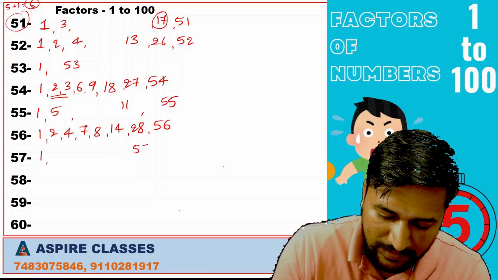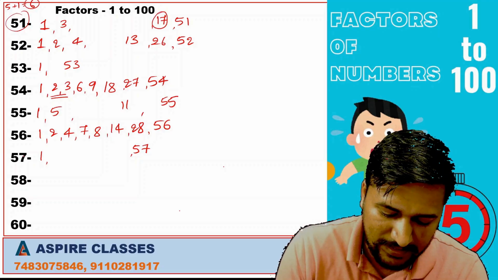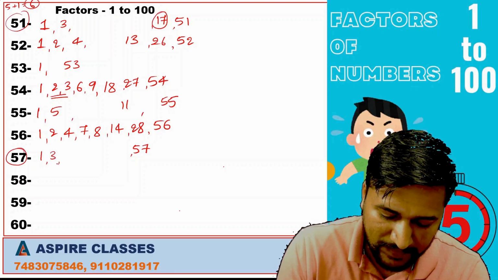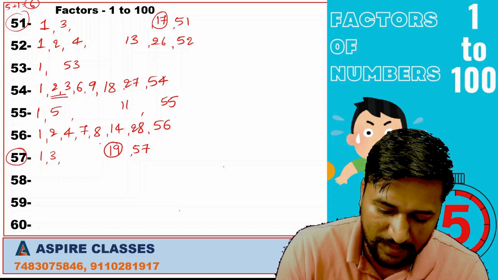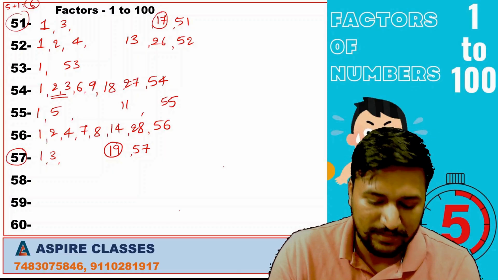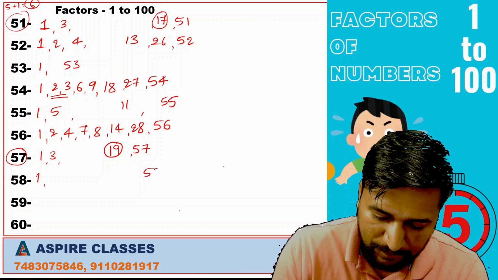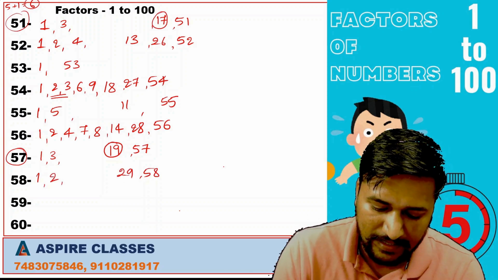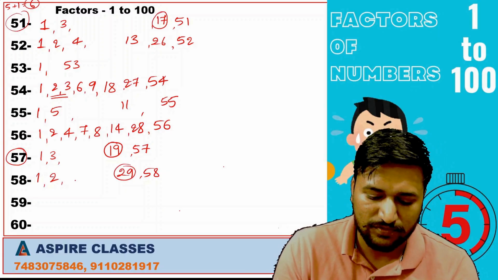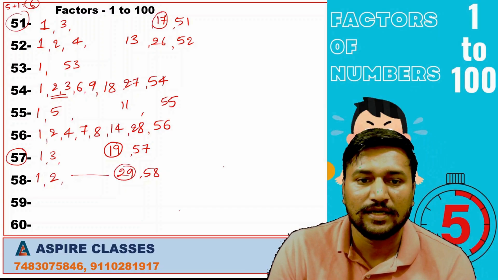57: 1, 57. See, this number is divisible by 3. 3 ones are 3, 3 nineteens are 57. We got a prime number here, so we'll stop it here. 1, 58, 2, 29. Prime number is there, so there won't be any factors between 2 and 29.